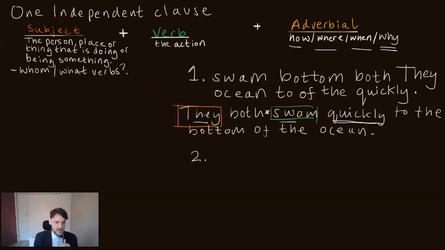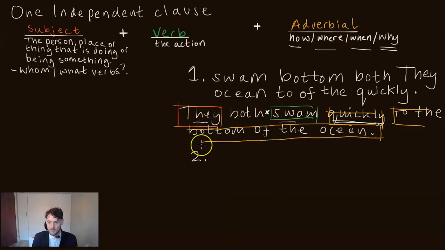Now let's go to our verb and ask the question, how? Quickly is an adverb of manner, so quickly is the how, and to the bottom of the ocean is a where adverbial, isn't it? And it's in that order. How comes before where. They both swam quickly to the bottom of the ocean. Well done if you got that correct. Let's go to the next one.